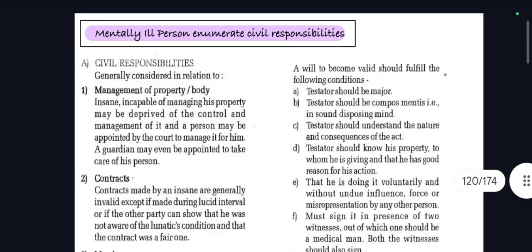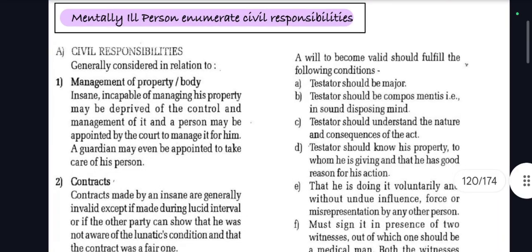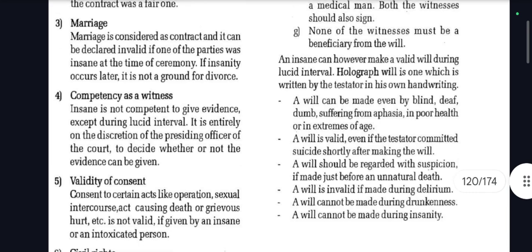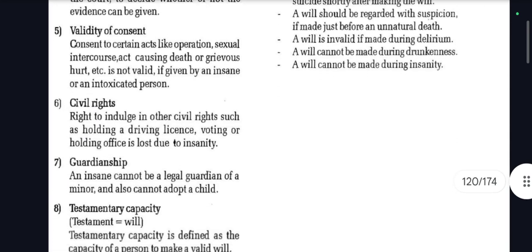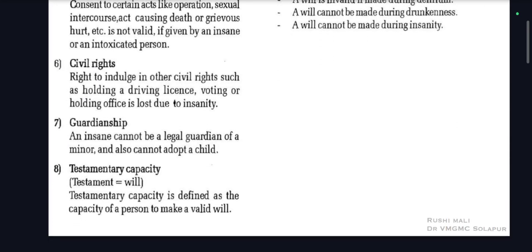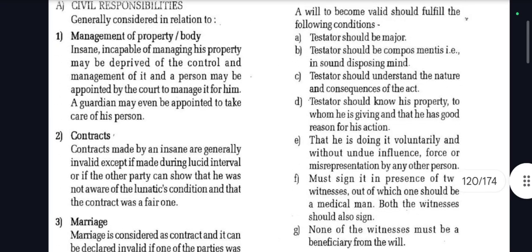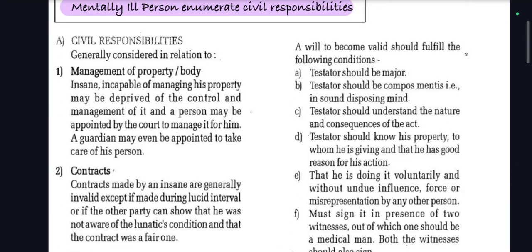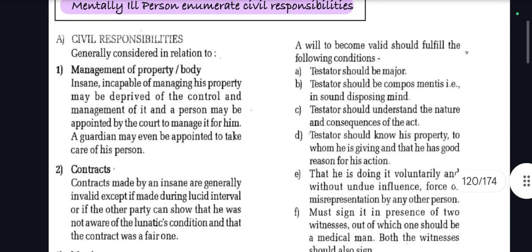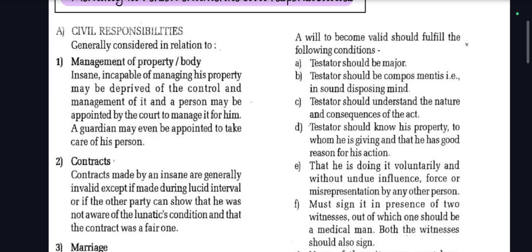Moving to next question, what is a mentally ill person? Who is a mentally ill person? Enumerate the civil responsibilities. Now what are the civil responsibilities? Generally considered in relation to management of property, contracts, then marriage, competency as a witness, validity of consent, civil rights, guardianship and testamentary capacity. So we learnt about testamentary capacity in video 1, part 1 of this video. And who is a mentally ill person, and what are the civil responsibilities? So in civil responsibilities, in general we are going to learn about 8 civil responsibilities.